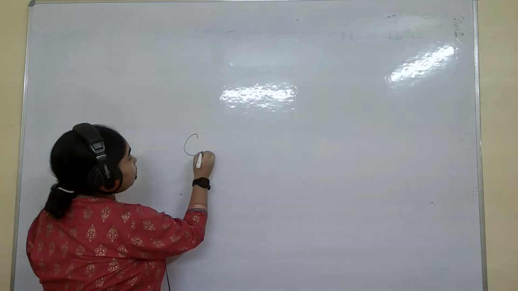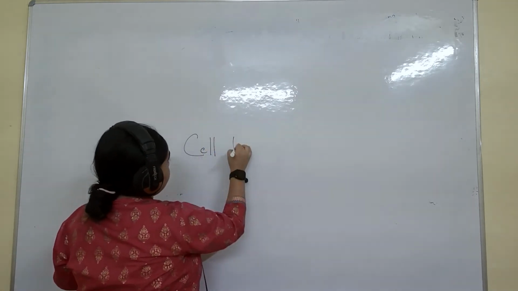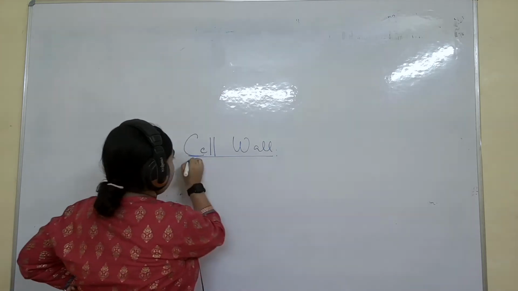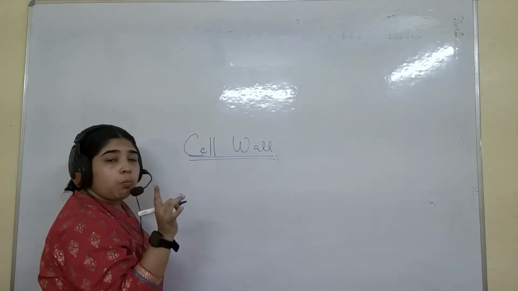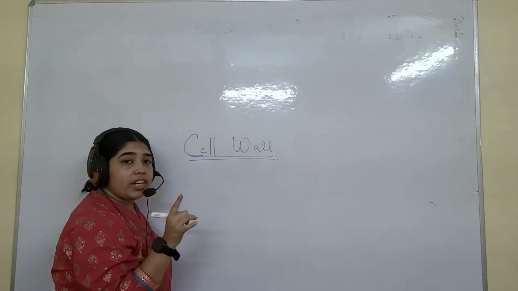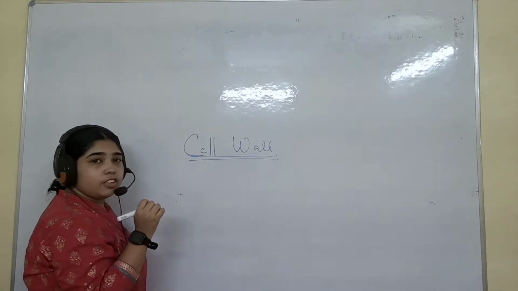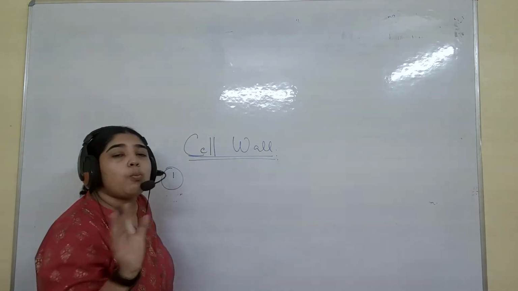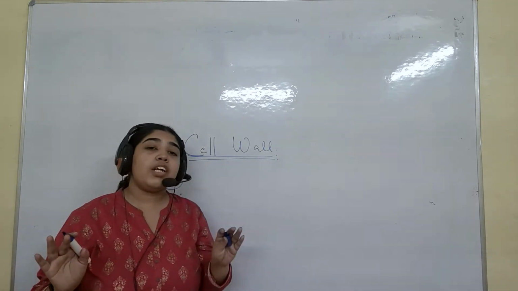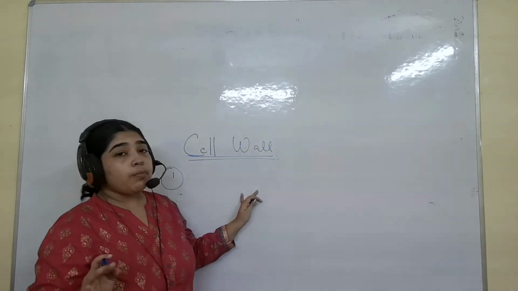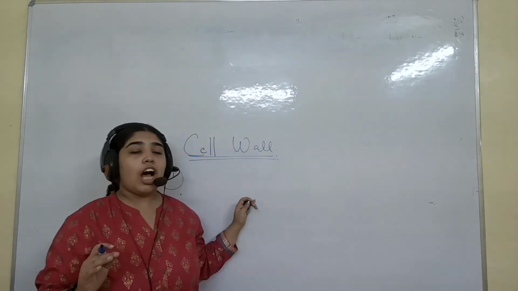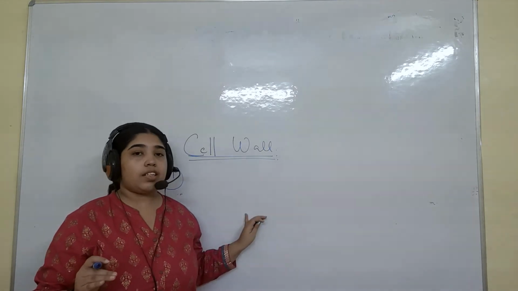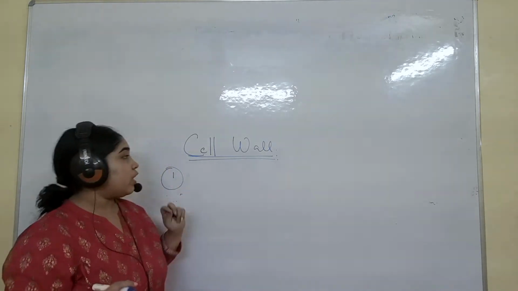Understand? Cell wall. How you make points and how you write in your board exam: if they are asking you to write about cell wall, you will write point 1. Write point-wise, not paragraph. Paragraph is not needed. If you write paragraph, then underline the main points. This is how you write in board to get good marks in biology. Okay, so cell wall.